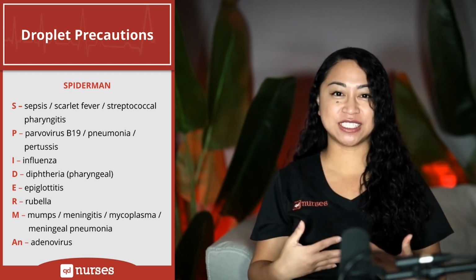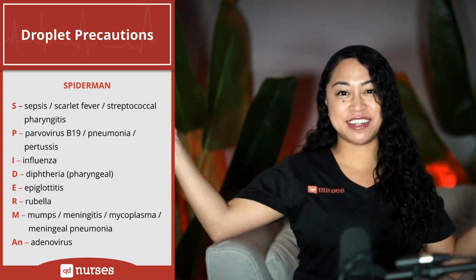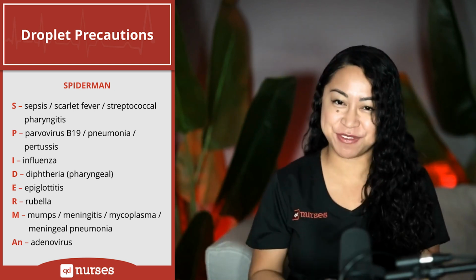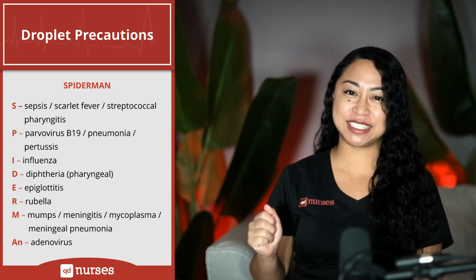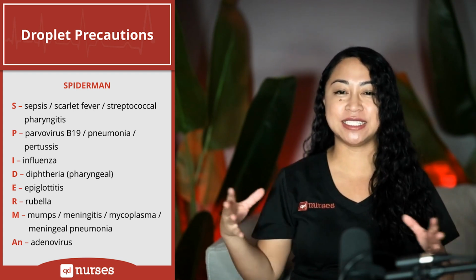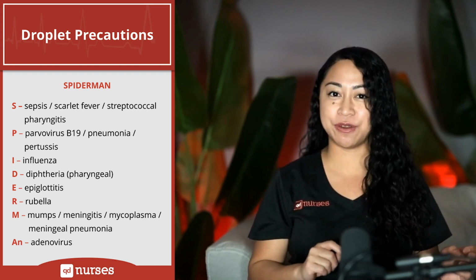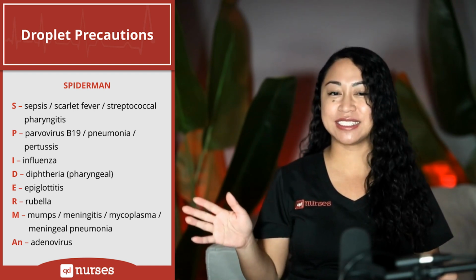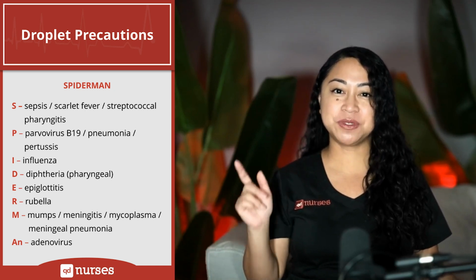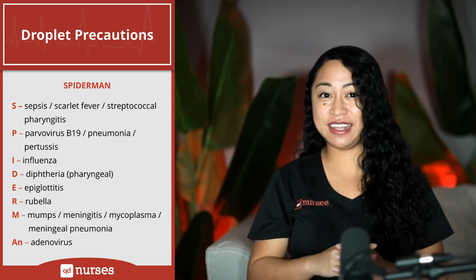To remember which infections require droplet precaution, think of the acronym "the amazing Spider-Man," which is my favorite Marvel character. S is for sepsis, scarlet fever, and streptococcal pharyngitis. P is for parvovirus B19, pneumonia, pertussis. I is for influenza. D is for diphtheria, pharyngeal. E is for epiglottitis. R is for rubella. M is for mumps, meningitis, mycoplasma, and meningeal pneumonia. AN is for adenovirus.